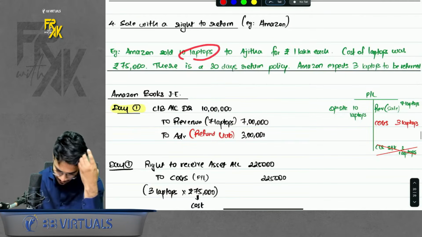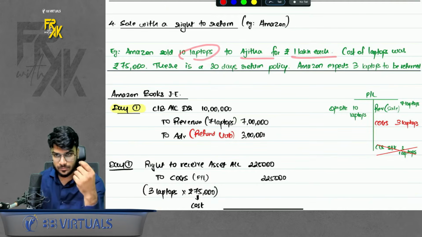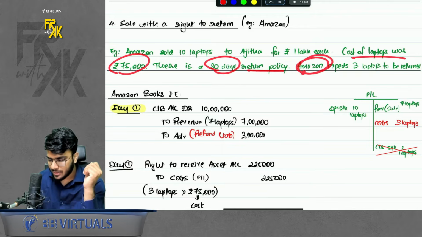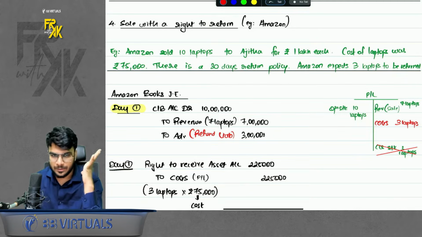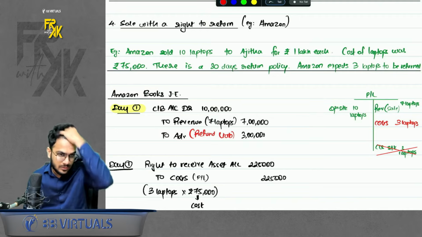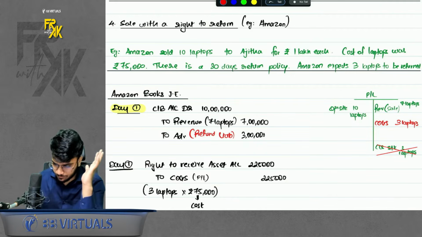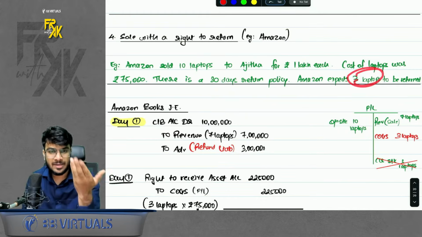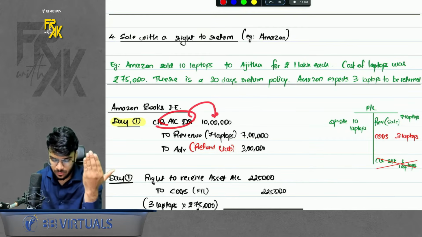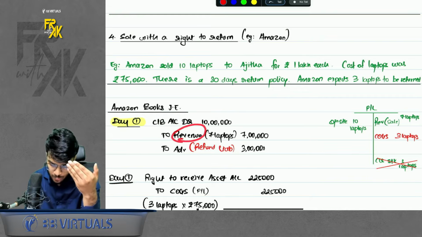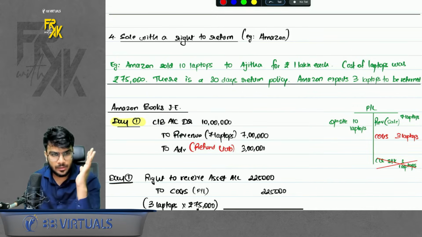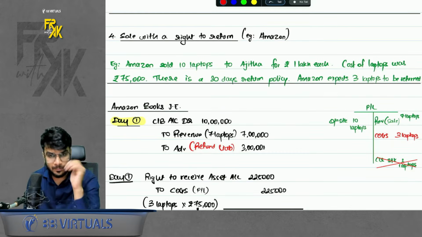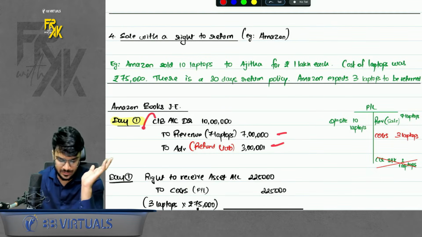Let's say Amazon sold 10 laptops to Ajita for 1 lakh each. Cost of laptop was 75,000. There is a 30-day return policy. Amazon expects 3 laptops to be returned. Okay. Now how to account for this? How to account for this? So whatever laptops you expect to be returned, you cannot book the revenue on those laptops. So even if you receive the money of 10 laptops, book the revenue only of 7 laptops which you don't expect to be returned. Okay. Balance amount of 3 laptops will be shown like a refund liability. First thing. This entry is very simple to understand.